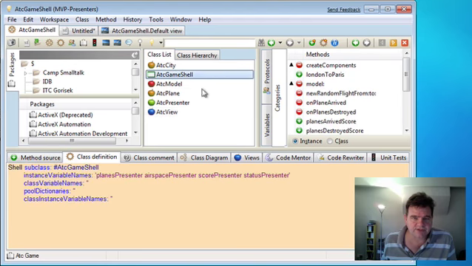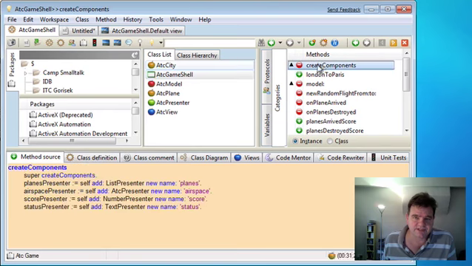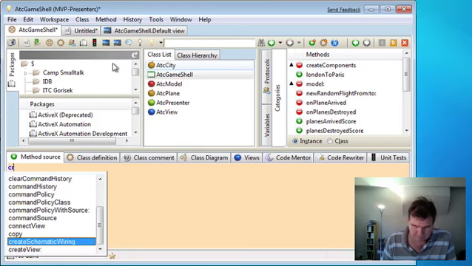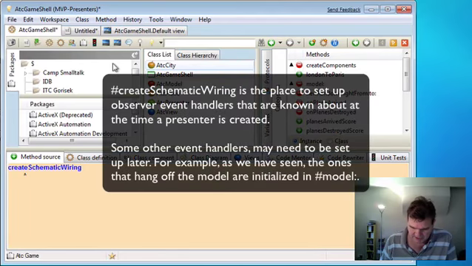So how do we actually hang off that event in terms of detecting whether a plane's been clicked? What we need to do is go to Game Shell, and the usual place to hang off events inside a presenter is to create schematic wiring method. Pass it to the superclass.